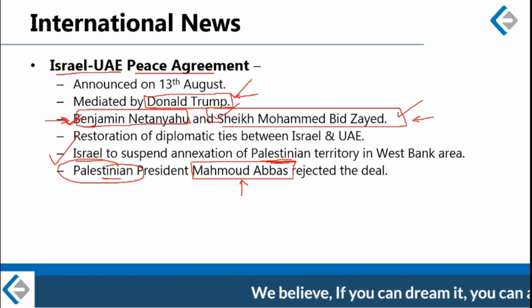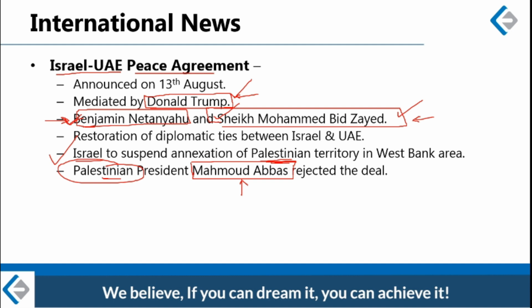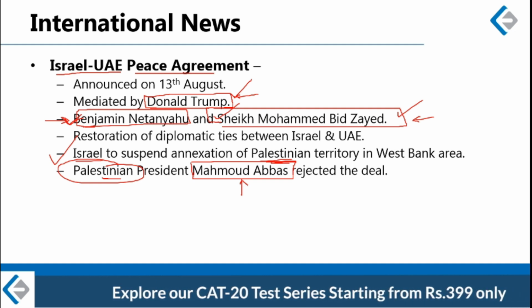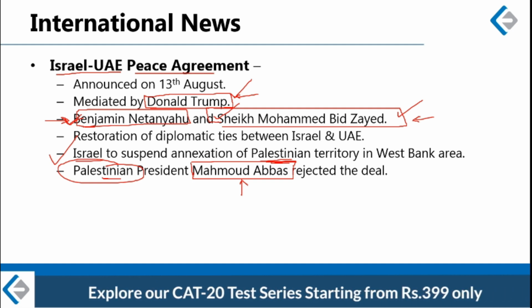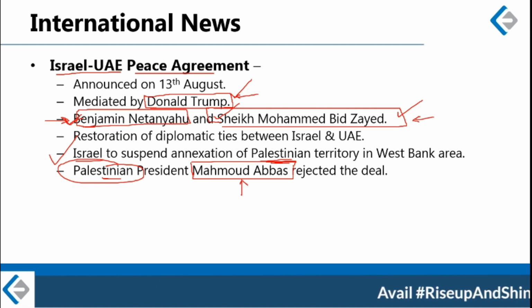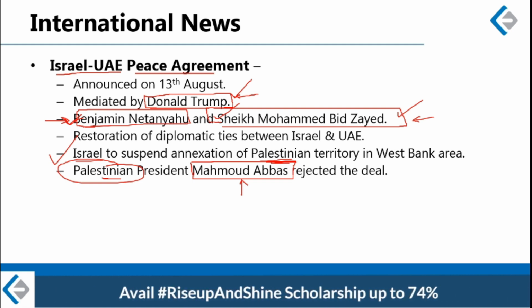Let me just tell you that this is a great and very disturbing conflict going on in the Middle East since 1948, because of which a lot of bloodshed has taken place in that area. So the Israel UAE peace deal is one of the steps towards bringing peace in the Middle Eastern region. All right.